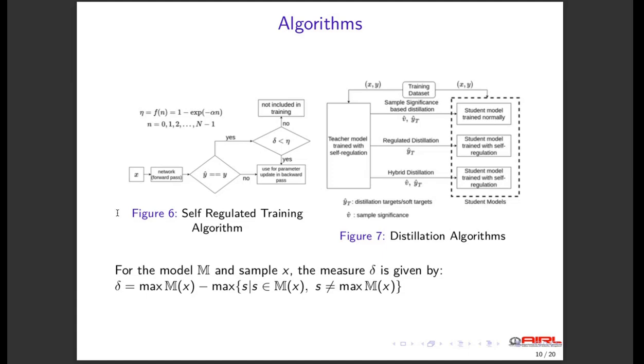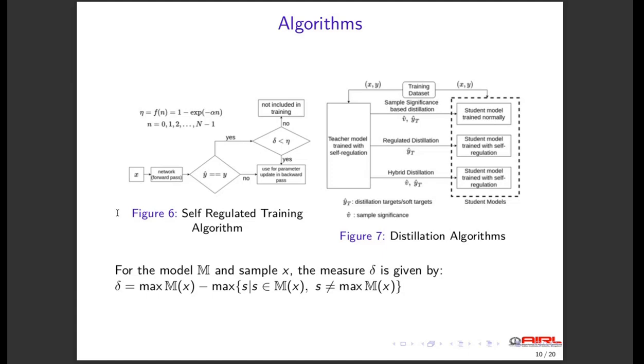The threshold is an increasing function of the number of epochs, and it reflects the fact that the model's confidence in the correct prediction increases with the number of training epochs. So the difference delta must also increase with the number of epochs.